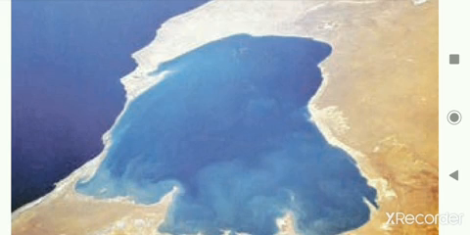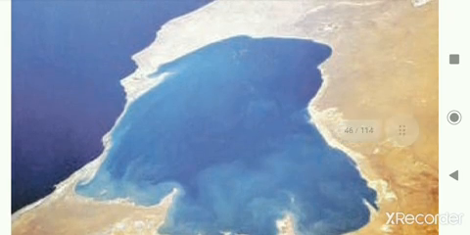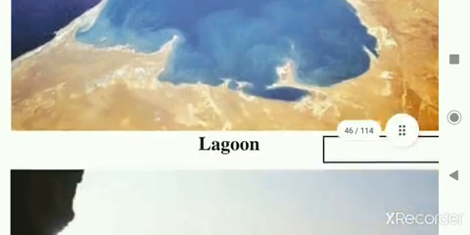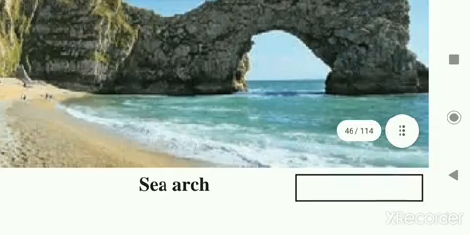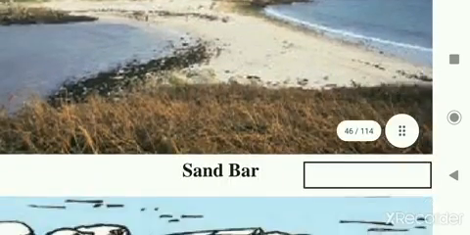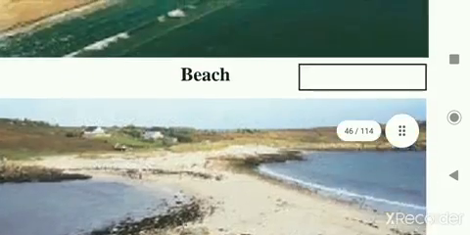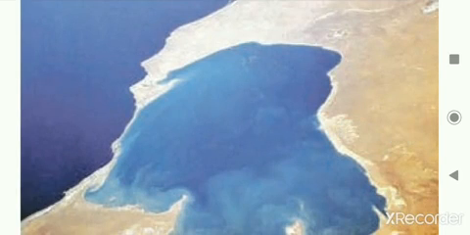Deposition of such materials occurs at the place where the effect of waves is less, and landforms like beaches, sandbars, lagoons are formed. You can see the lagoons here. This is an example of sea arches and sea caves. See this is the beach, and this is the sandbar. This sandbar, beach, and these lagoons are formed due to the depositional work of the sea waves.